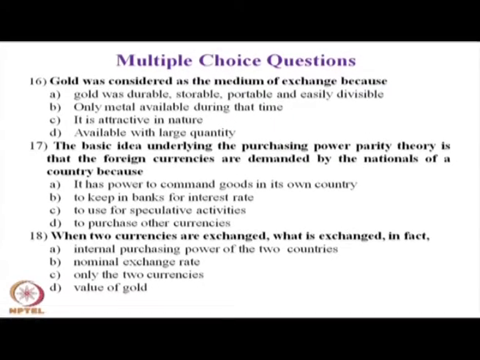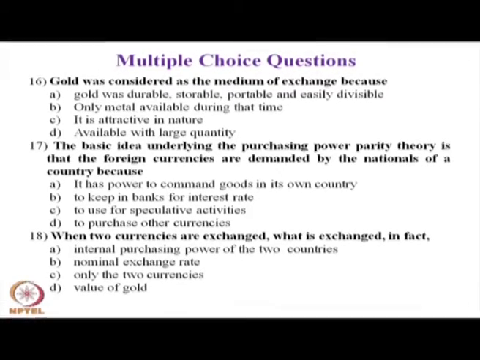Question number 16. Gold was considered as the medium of exchange because, the answer is A: gold was durable, storable, portable and easily divisible.